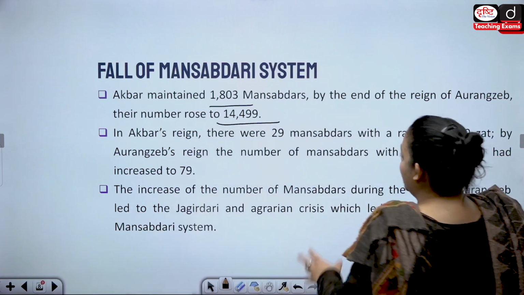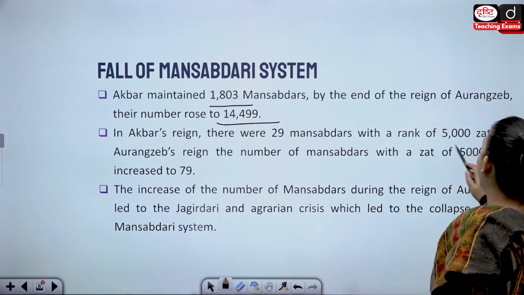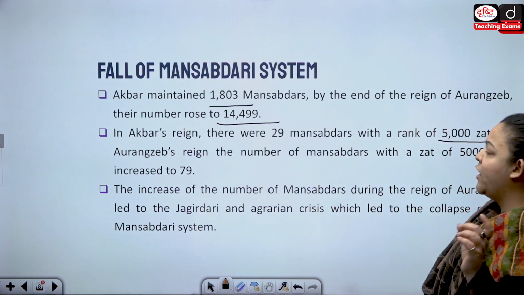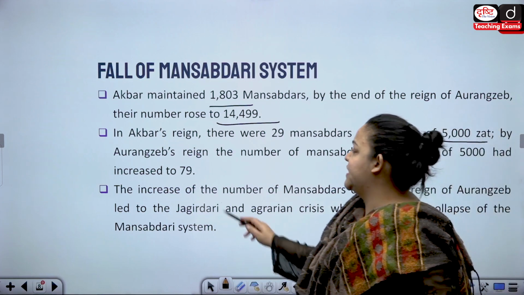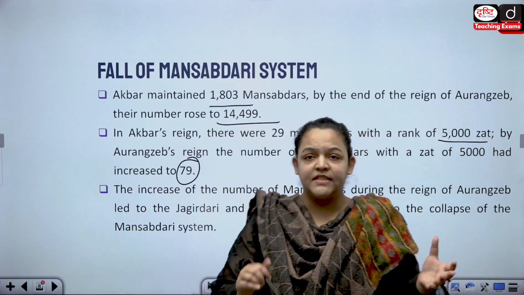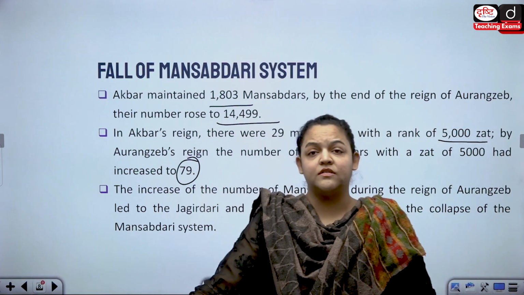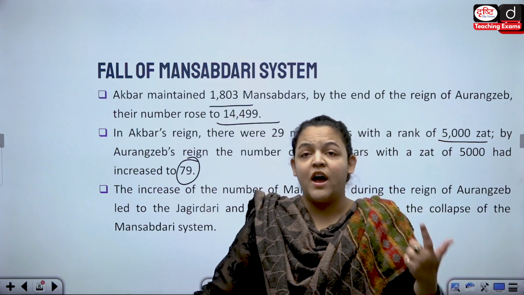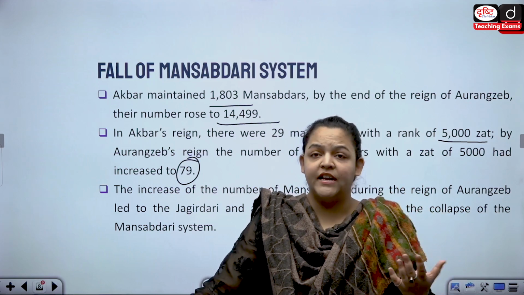Okay. In Akbar's reign, there were 29 Mansabdars with the rank of 5,000 Zat. By Aurangzeb's reign, this number had increased to 79. Now again, understand, when you have a Mansabdar with 5,000 Zat, it also means that you have to give them salary, in cash or in land.